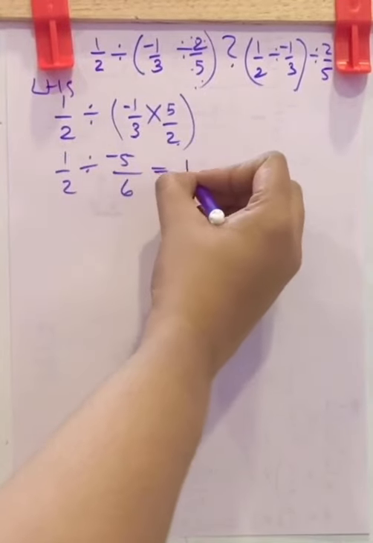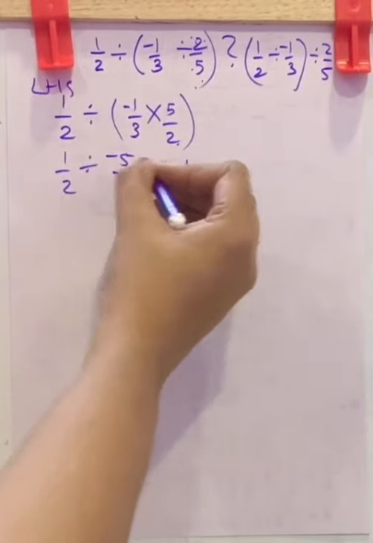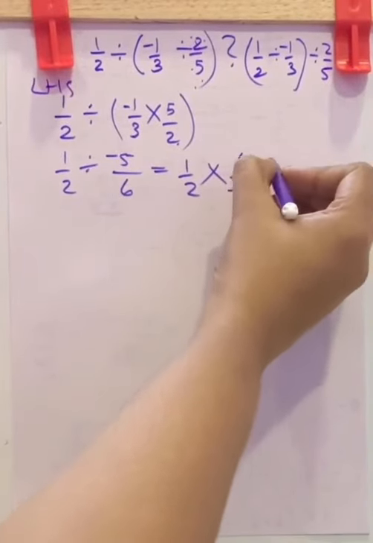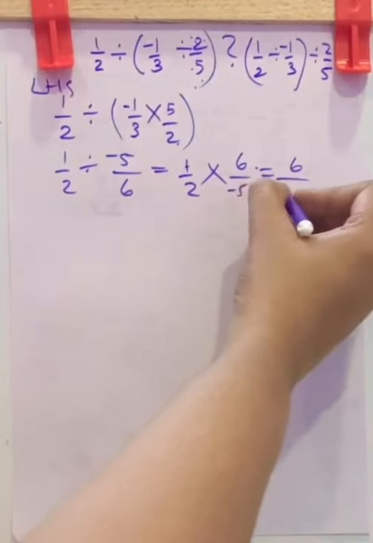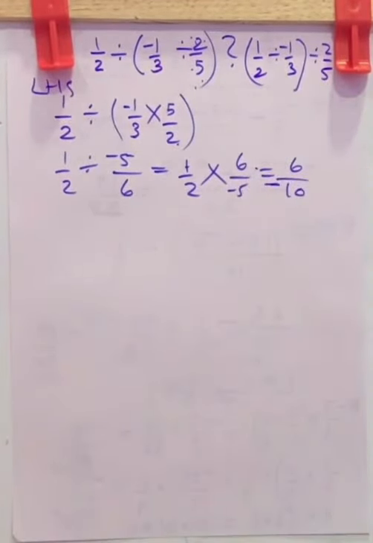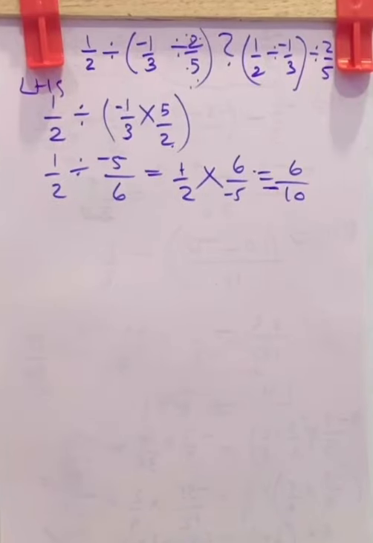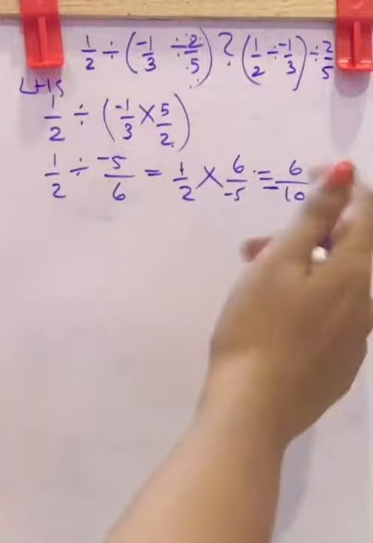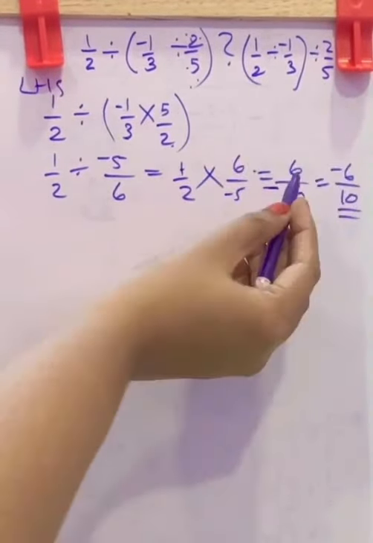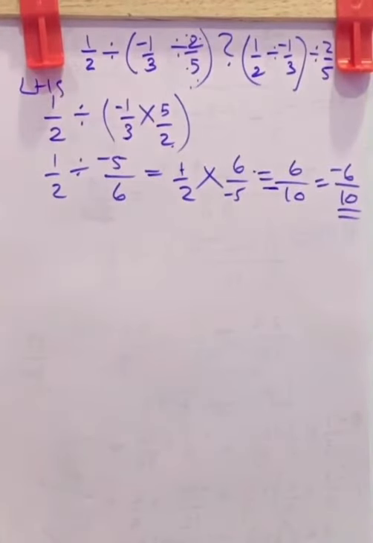Again 1 by 2 division becomes multiplication. This becomes reciprocal. That is 6 by negative 5, which is equal to 1 6s are 6 and 5 2s are 10. One negative is there, so put the negative here. Negative 6 by 10. 6 by negative 10 means negative 6 by 10. There is no change in the value between 6 by negative 10 and negative 6 by 10. You can rewrite in this form.